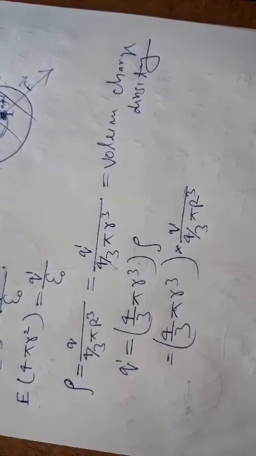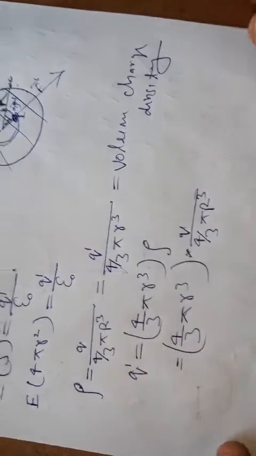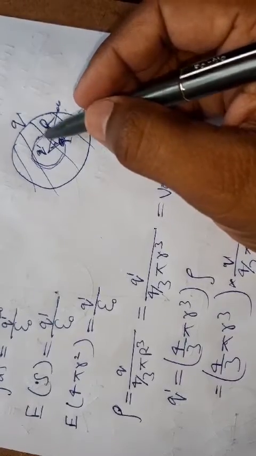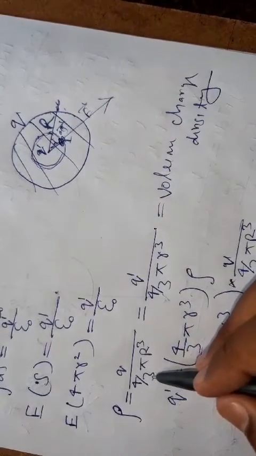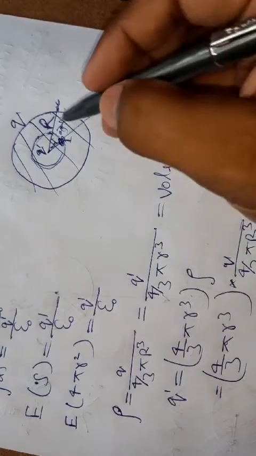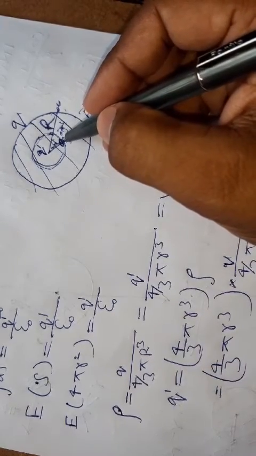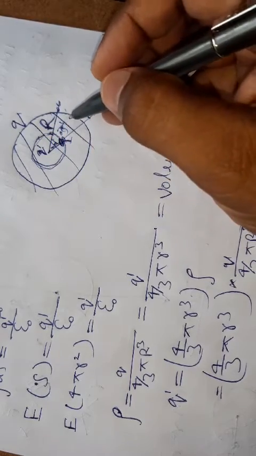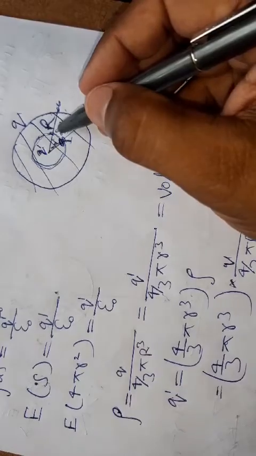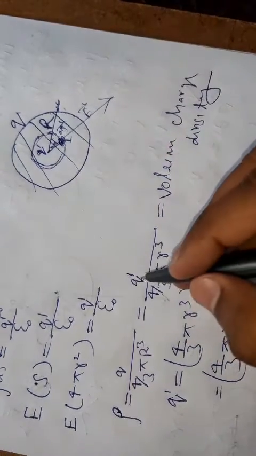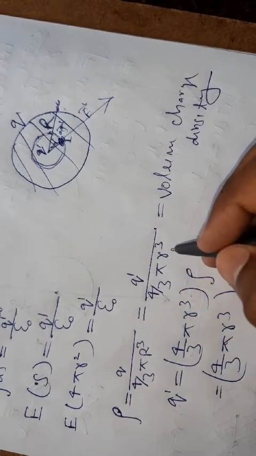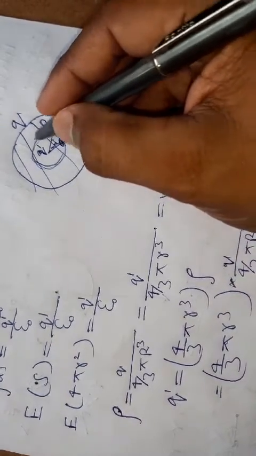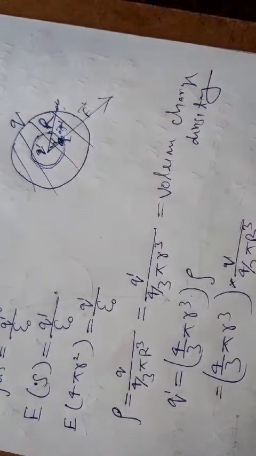You should know that the total charge Q is spread on the original insulating sphere of volume 4 by 3 pi capital R cube. When our point P is situated inside, we are studying not the complete sphere, only some portion of it, so Q dash upon 4 by 3 pi small r cube, because when point P is inside, the sphere decreases for us.